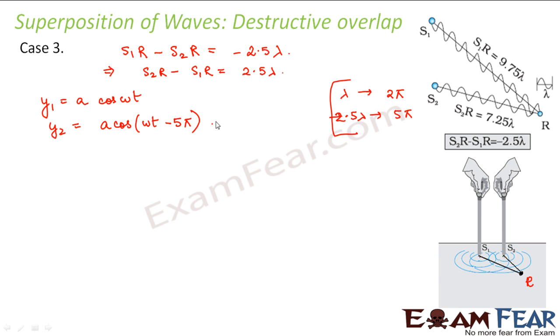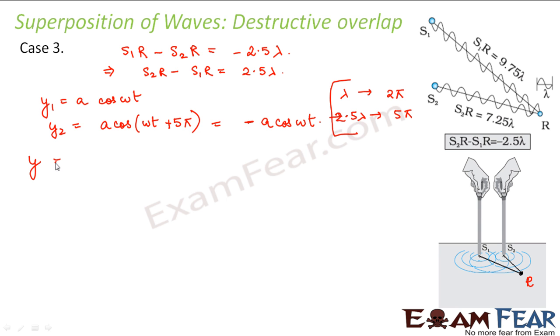Now what is omega t minus 5 pi? Because you have minus 2.5 lambda, y2 in this case corresponds to minus 5 pi. So this will be a cos omega t plus 5 pi, which comes out to be minus a cos omega t.